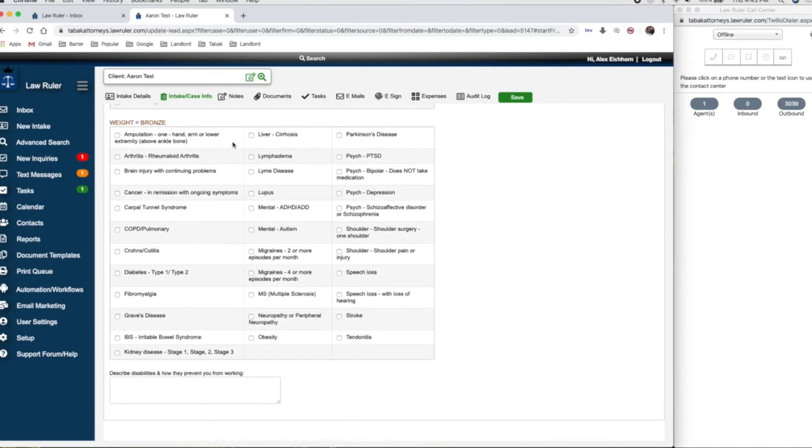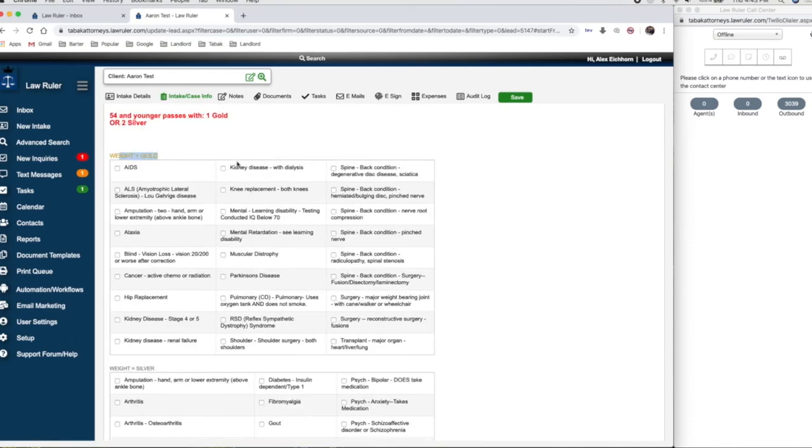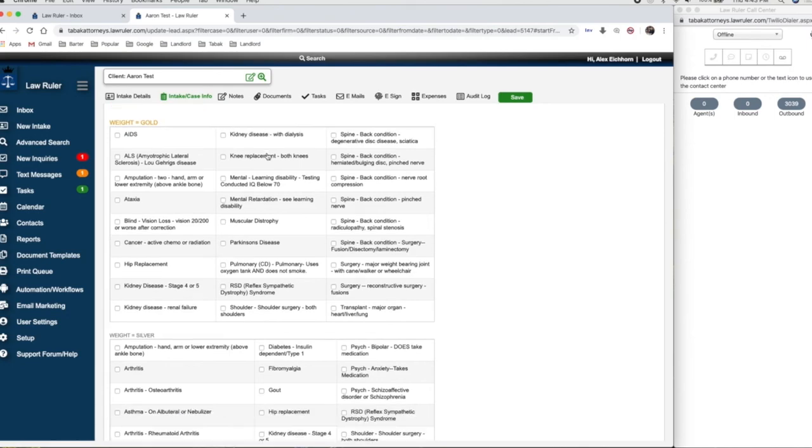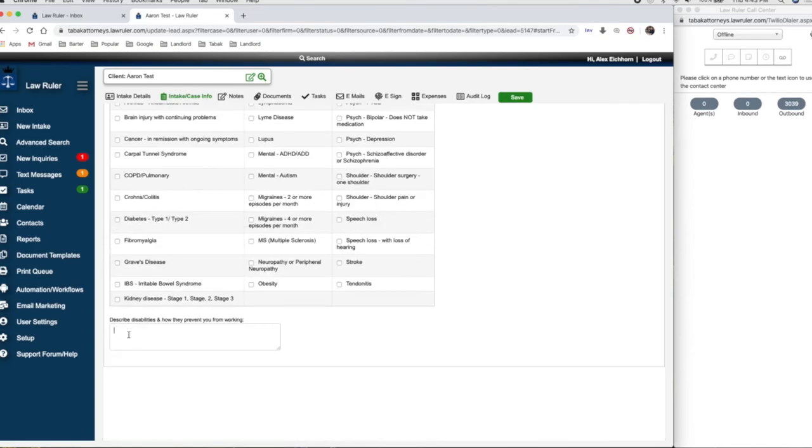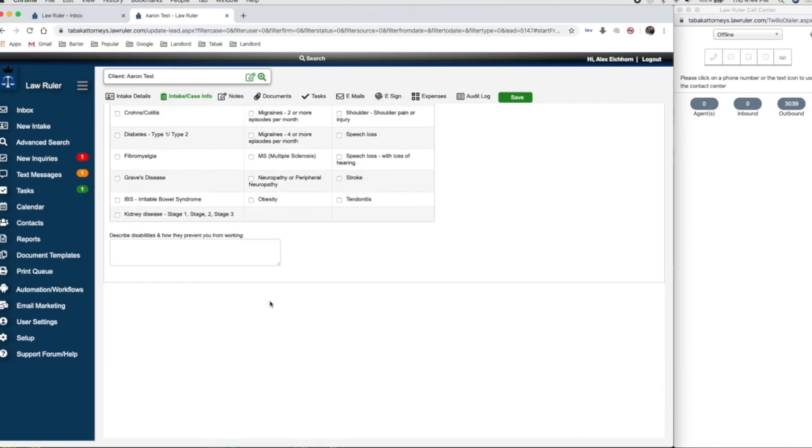What we're really trying to do here is get an idea of how and to what extent the medical conditions are causing disability. We want to talk with the person and be thorough in trying to get each and every condition that they have. If they have a condition that's not listed, we want to go down here and ensure that it is typed in the box, which is just an open box. You can type whatever needs to be typed.